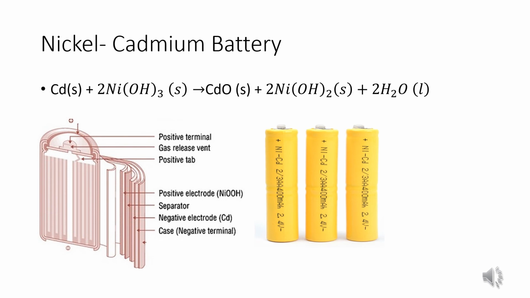The other type of battery is the nickel cadmium battery. The nickel cadmium battery consists of a cadmium anode and a metal grid containing nickel dioxide as the cathode.